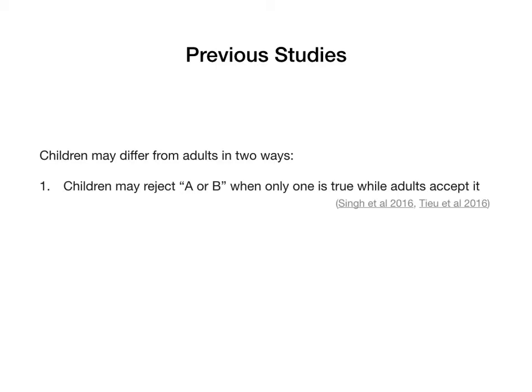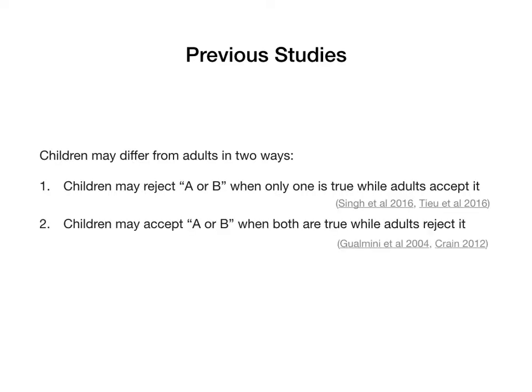Previous studies suggest that children may differ from adults in two ways. First, children may reject a disjunction like A or B when only one of them is true, but adults accept such disjunctions. Second, children may accept A or B when both A and B are true, but adults reject such disjunctions. Let me explain these claims using an example.